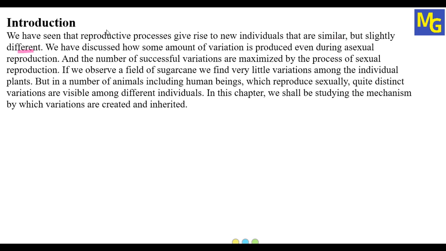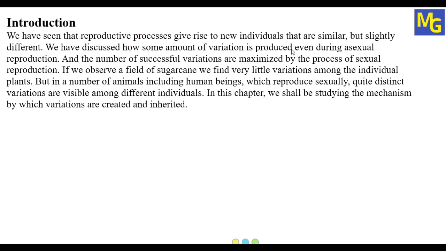So this reproduction process gives us new individuals which are similar but slightly different from each other. We have discussed how some amount of variation is produced even during asexual reproduction, and the number of successful variations is maximized by the process of sexual reproduction. The meaning of this is reproduction. It is of two types, which we have already studied in an earlier chapter, how do organisms reproduce.